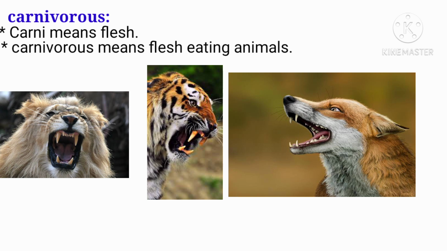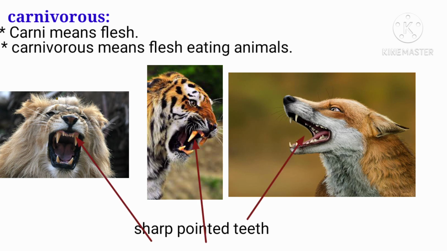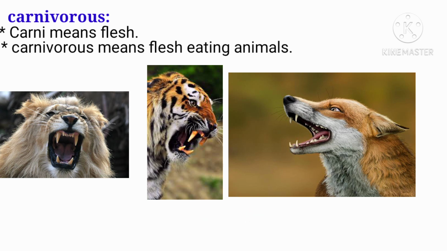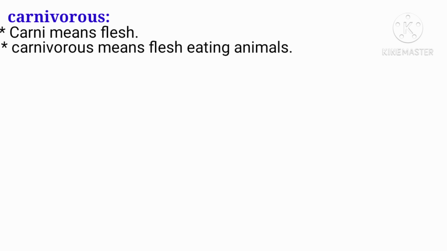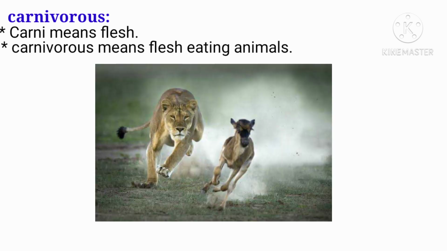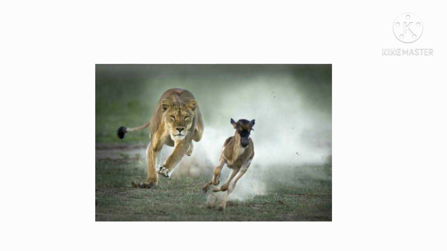Like herbivores, these also have sharp pointed teeth to tear the flesh and strong jaws to grip their prey. Prey means other animals. Just see the picture, you come to an idea. Here, one animal is attacking another animal.